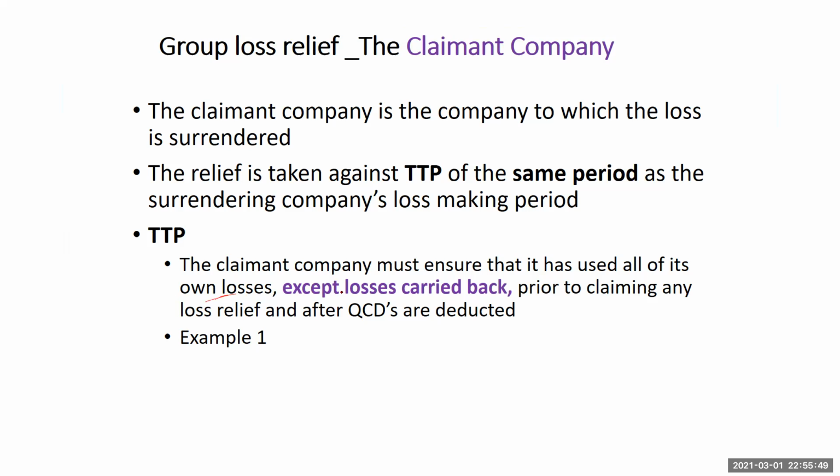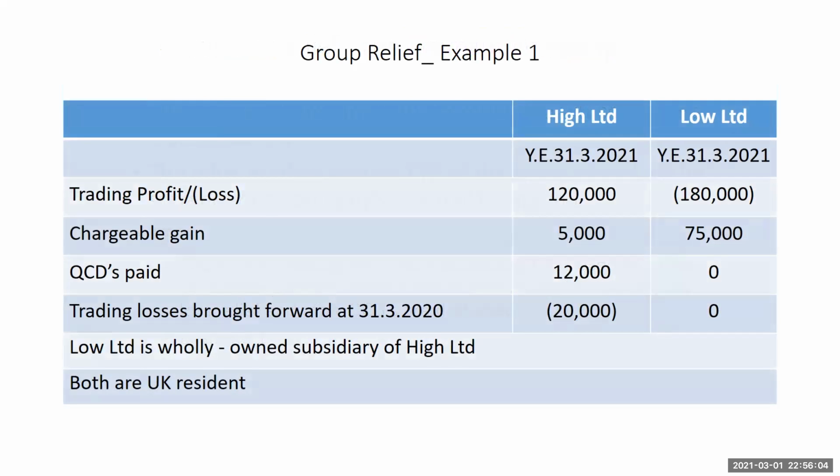I need to utilize all losses except those which have been carried back prior to claiming any loss relief, and after any QCDs have been deducted. Let's take a typical example. There are two companies, High Limited and Low Limited. They both have the same year end.